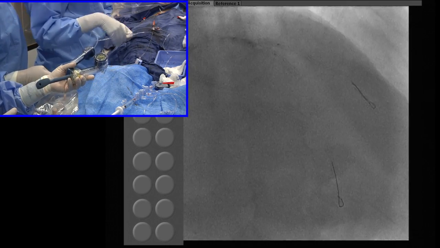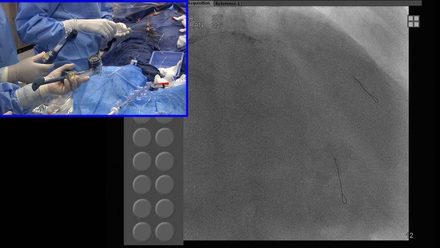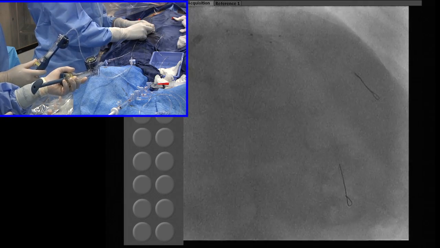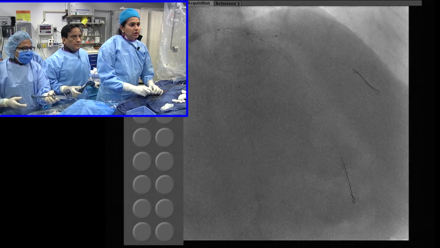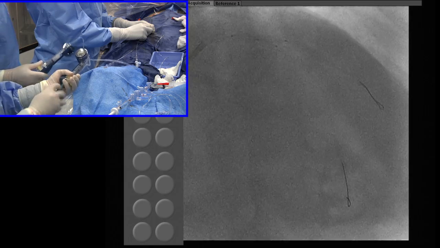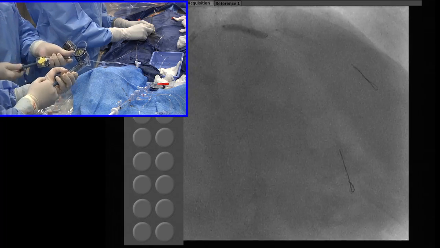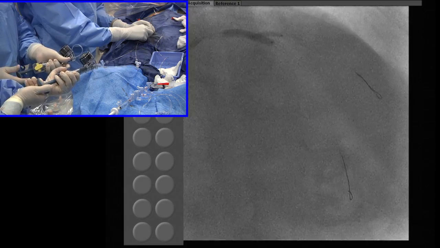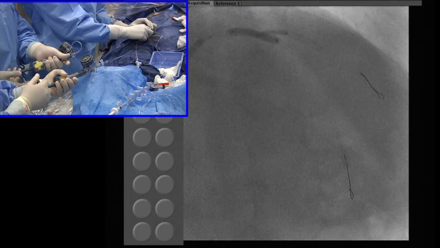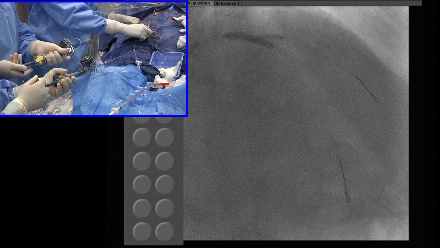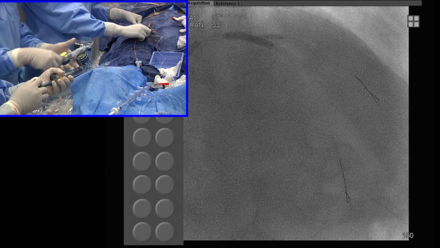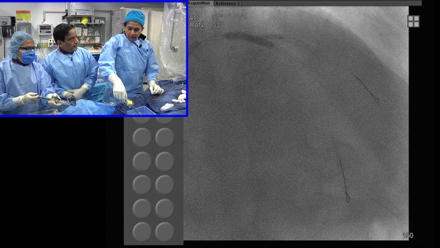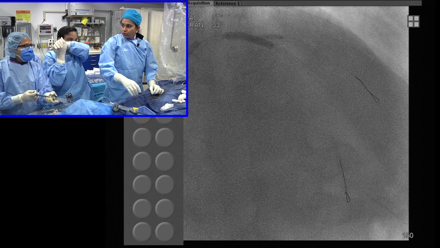The question is, do you want to go to the diagonal, a little distal? Remember, there is a little edge. Leave it. Now you know what? Go high pressure here, LAD proximal. Let's go. I'm glad you slightly advanced it. 16, 18. So how high are you with both? The side branch 12 atmospheres and the LAD is 18. Okay. And both are non-compliant? No, the diagonal is compliant. The LAD is non-compliant.